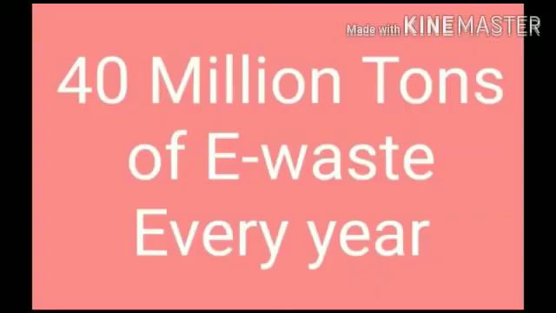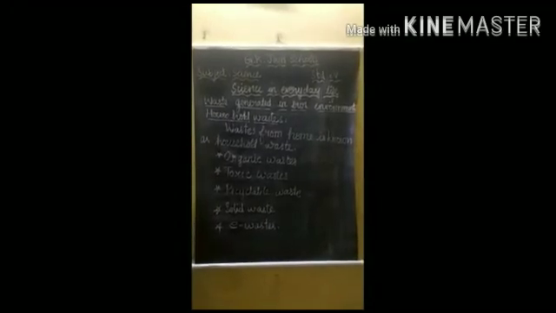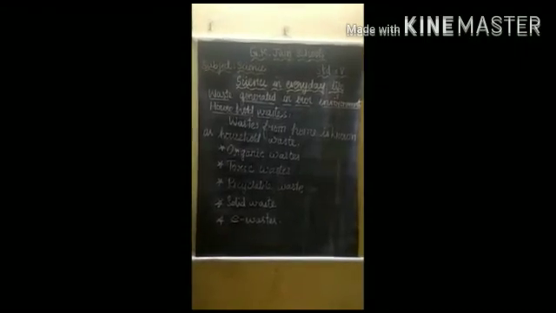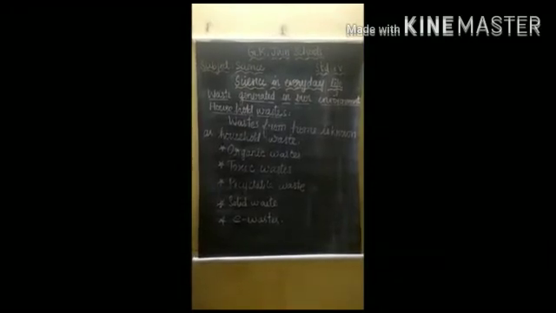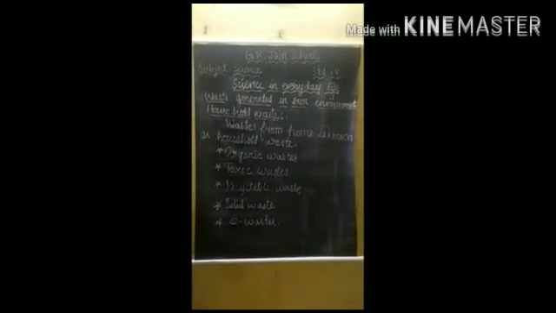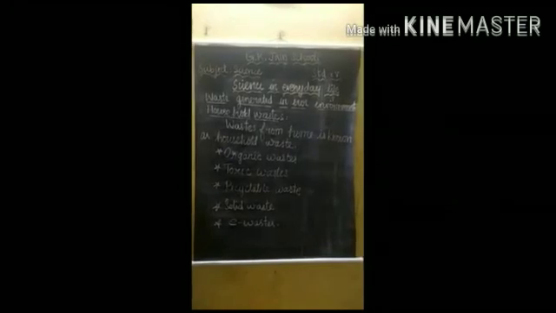40 million tons of electronic waste is generated every year worldwide. E-waste comprises 70% of our overall toxic waste. Mostly electronic waste is counted as toxic waste because it is man-made. E-waste contains hundreds of substances, of which many are toxic. They are chemically made, so they are very toxic in nature.